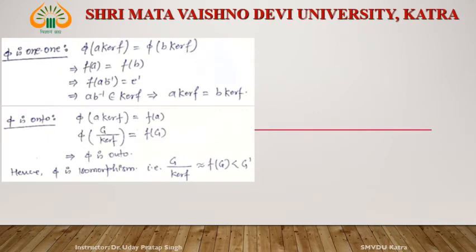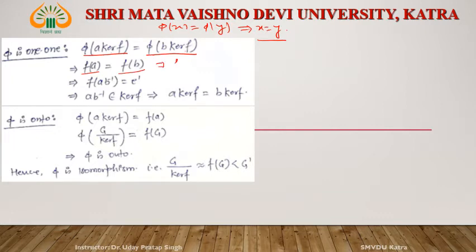Whether phi is 1-1: see, what is the definition of 1-1? If phi x is equal to phi y, then we have to show that x is equal to y. Then this phi is 1-1. See, if phi of a kernel f is equal to phi of b kernel f, so by definition phi of a kernel f is fa and phi of b kernel f is fb. Then what is this?